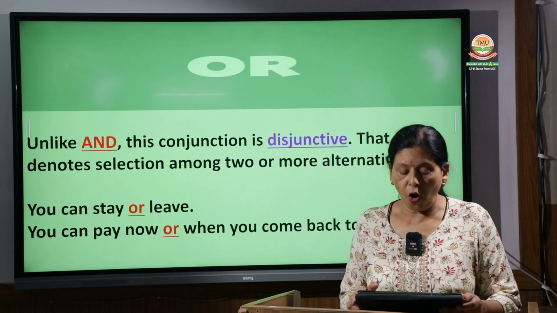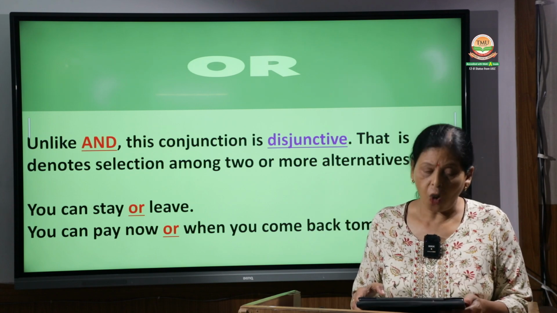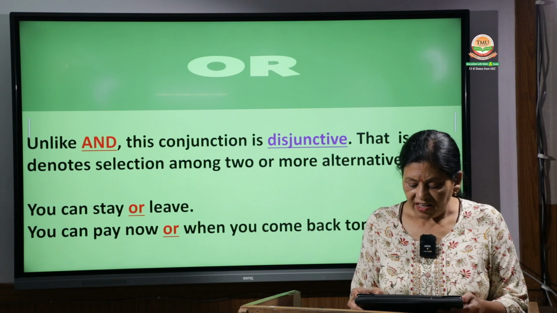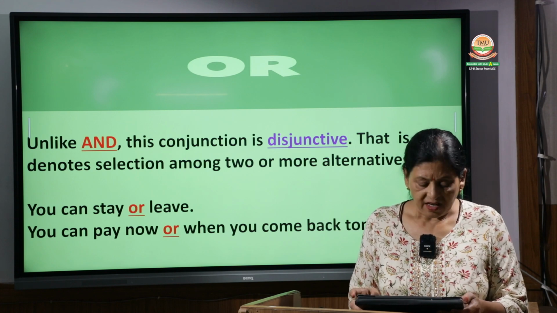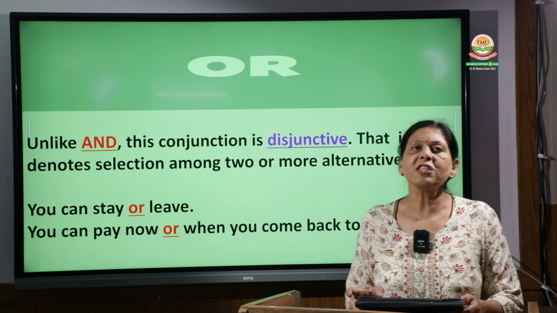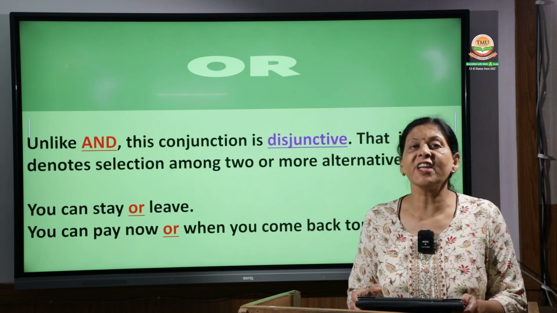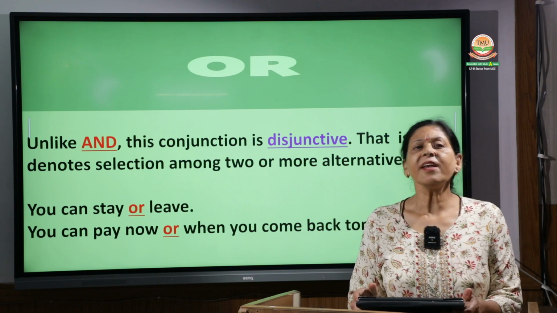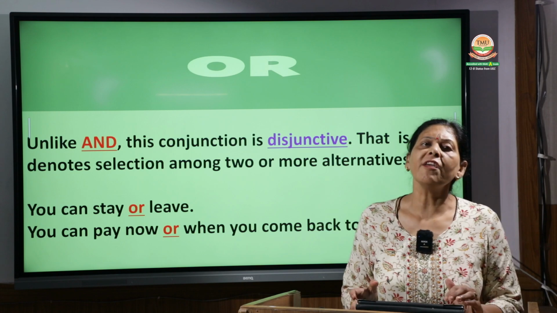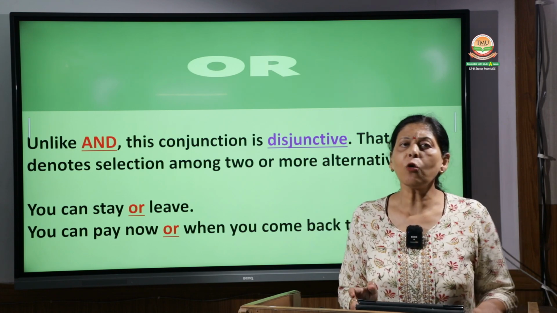Next we come to or. The next coordinating conjunction is or. Unlike and, this conjunction is disjunctive. Disjunctive means that it denotes selection among two or more alternative things. And basically performs the function of coordinating things, while or tries to make a choice or difference between two. You can go in the morning or evening, which means you cannot do both, you cannot go at both the places.